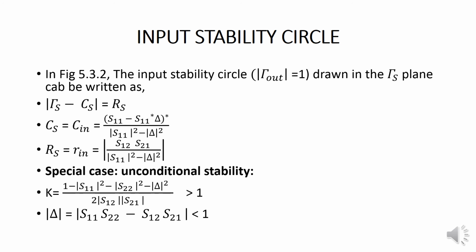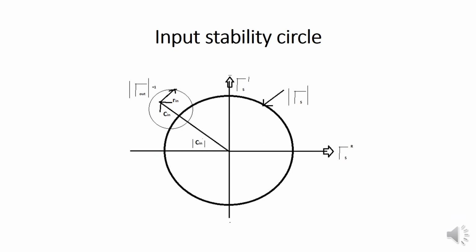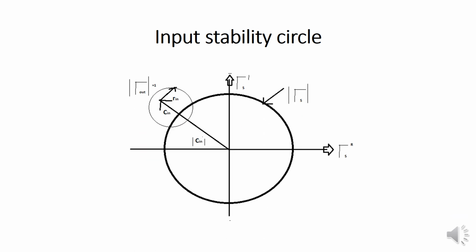So this is the condition for the unconditional stability. This is the diagram for the input stability circle. It will be drawn in the psi s plane, that is the source reflection coefficient. So in that the output reflection coefficient will be equal to 1, and we are finding the center and radius of the input stability circle.